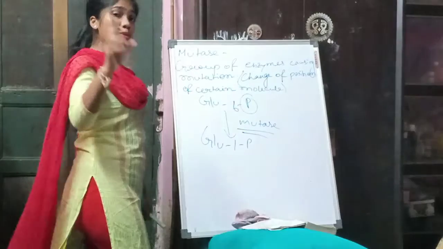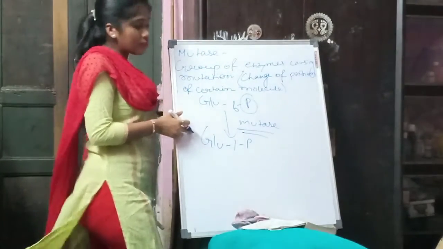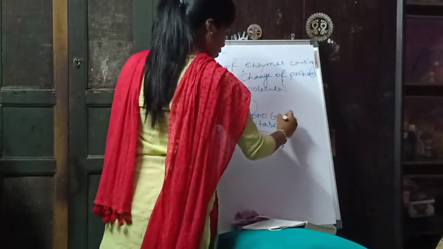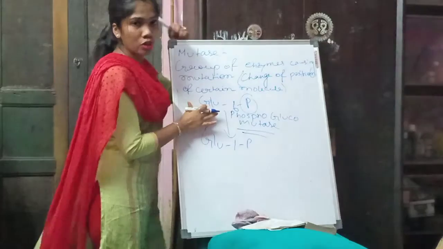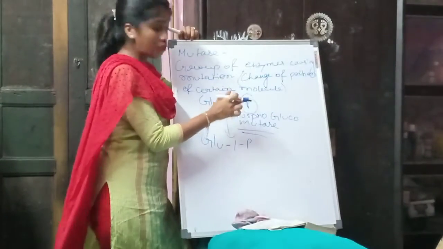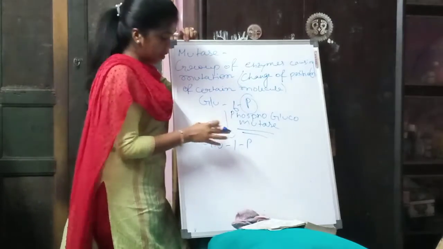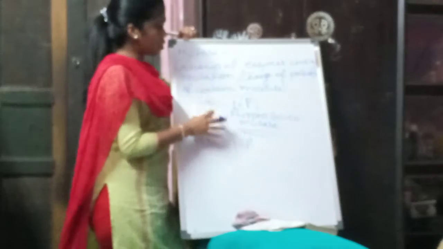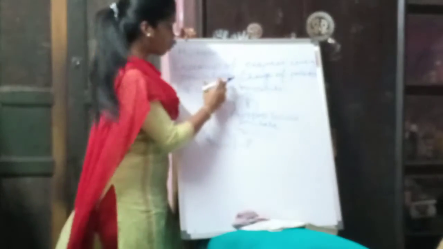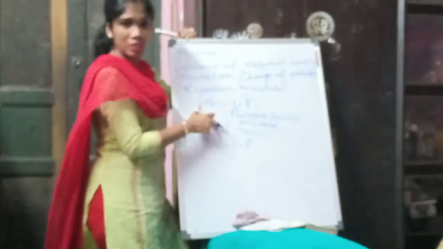Now mutase is the name of the group of enzymes. In this particular step, what will be the name of the enzyme? Phosphoglucomutase. Why? It is a glucose molecule, that is why gluco, and it is changing the position of the phosphate group, that is why phosphoglucomutase. So this is a reaction where you can get a basic idea of what kind of change of position it can cause.